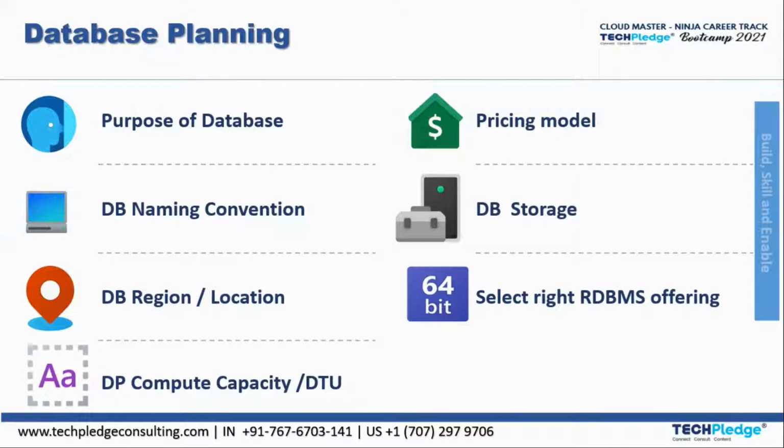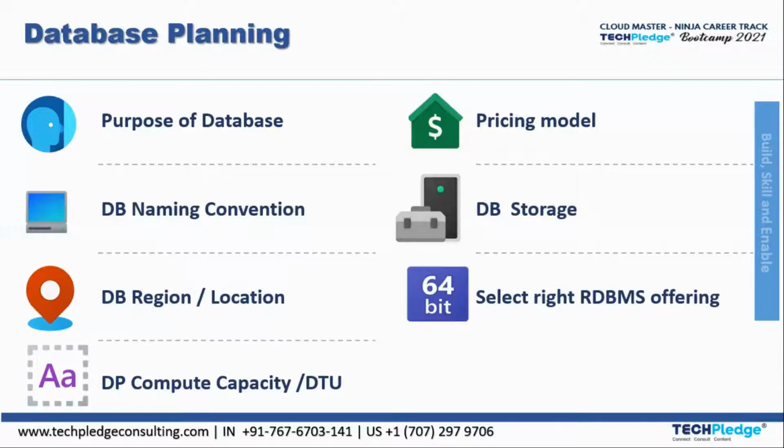Other than that, if I have an organization, it will be difficult to look at all the databases. So, to prevent confusion and misconception, the naming should be in a way that helps anyone in the organization to access that database.